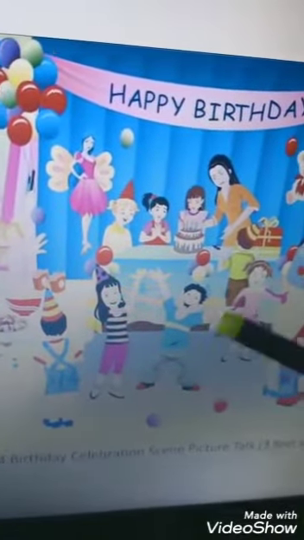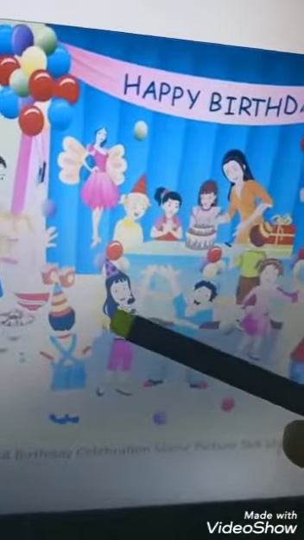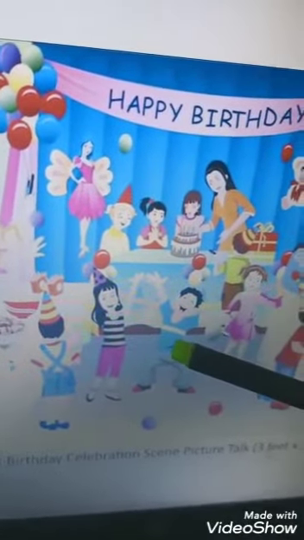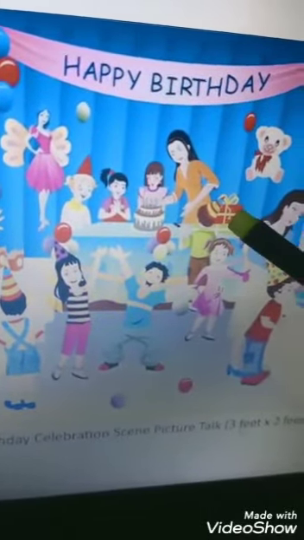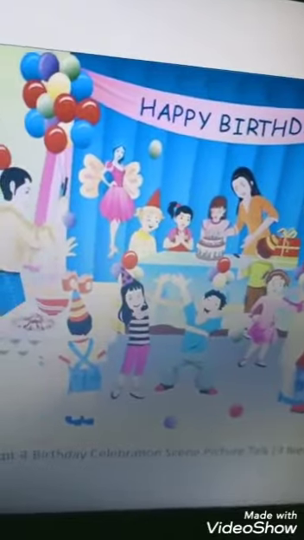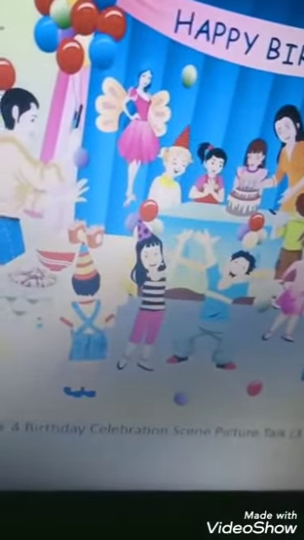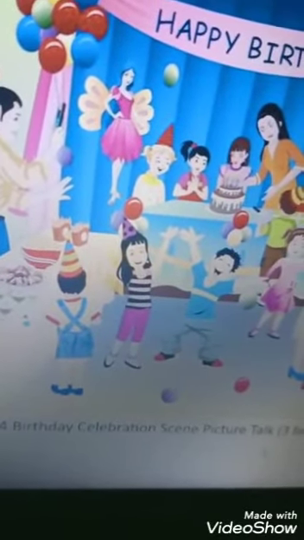The next question in our mind, what are children doing? So we can say, children are dancing. So now look at this. How many gifts are there? There are 2 gifts. So we can also add this line, there are 2 gifts on the table. So these question answers help us to describe picture in detail. Based on these lines, we can now write composition around 7 to 8 sentences.